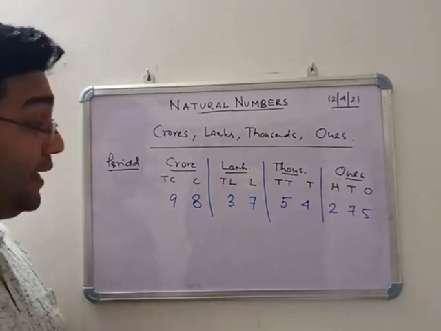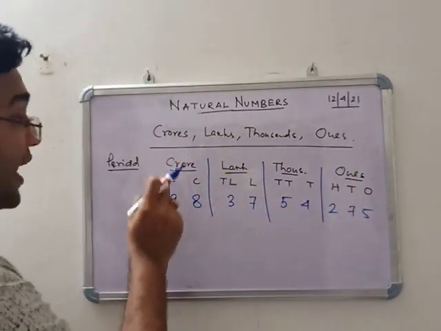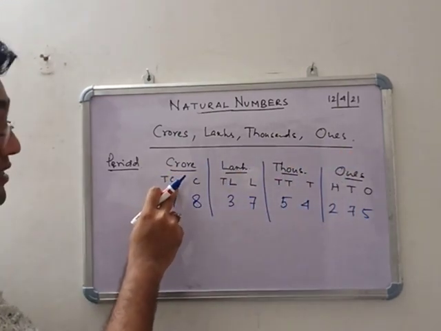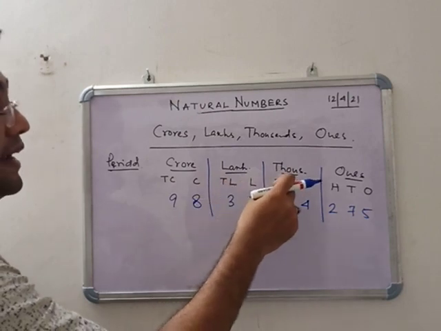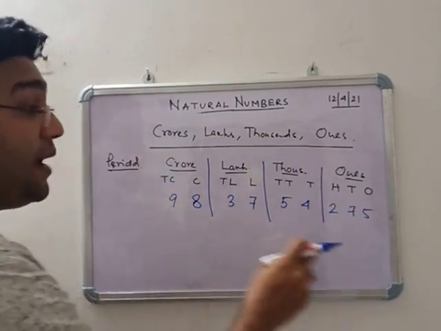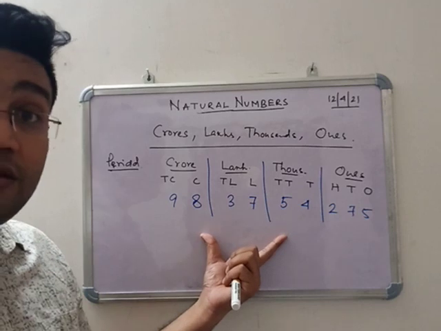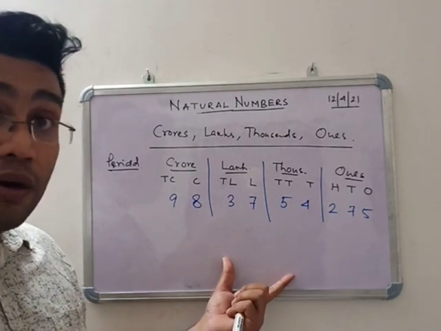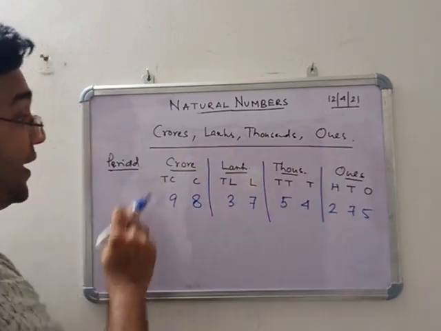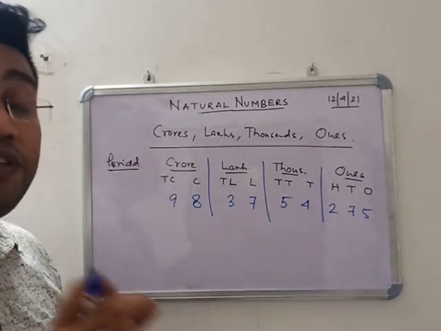When you are writing numbers in words, use this format first. Write the crore, lakh, thousand, ones, and also the tens, that is: 10 crore, crore, 10 lakh, lakh, 10 thousand, thousand, hundred, 10 and ones. This format you have to use every time, for writing numbers in words or words into numbers. Mind it, this is a very important format, and you have to keep it in mind in every step of this chapter.